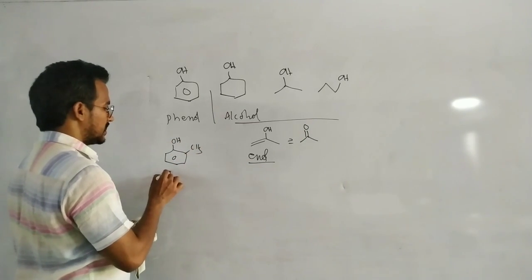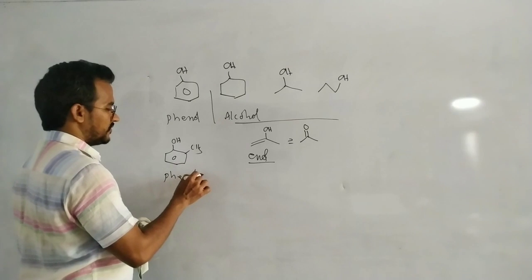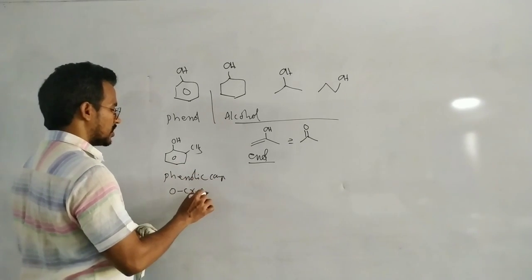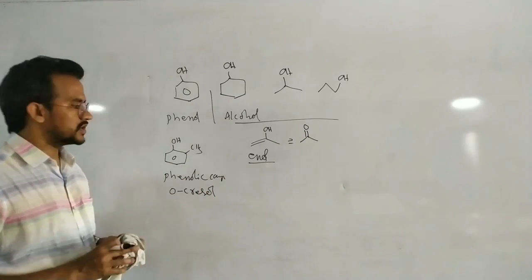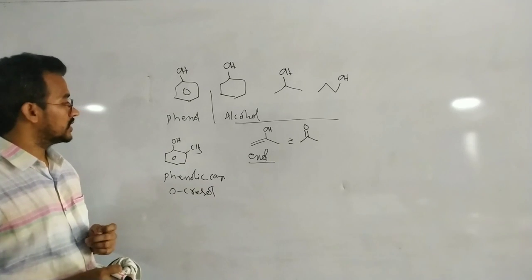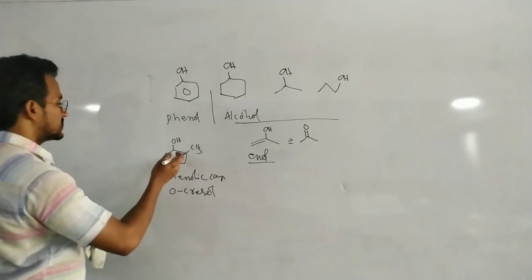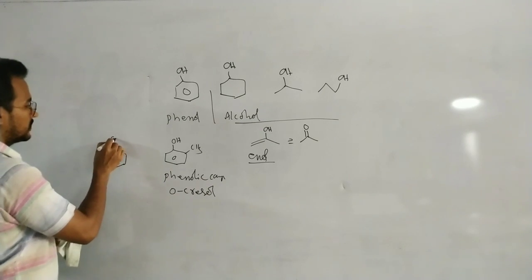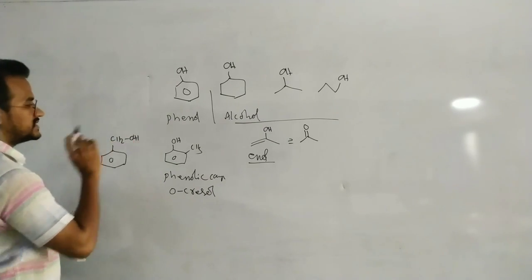Suppose here this one, with OH and CH3, is a phenolic compound, and this specific compound is named orthocresol. Now, for the same molecular formula, we can write this compound as benzyl alcohol.